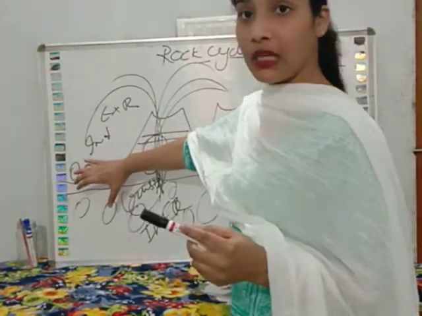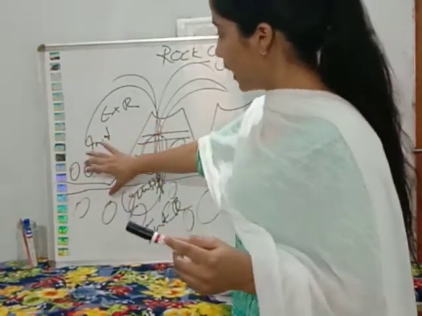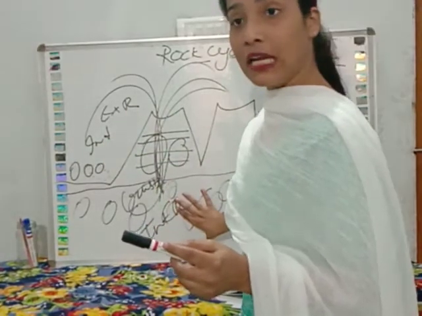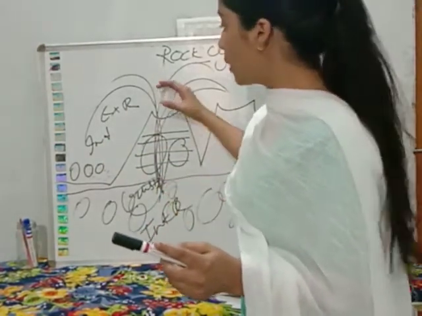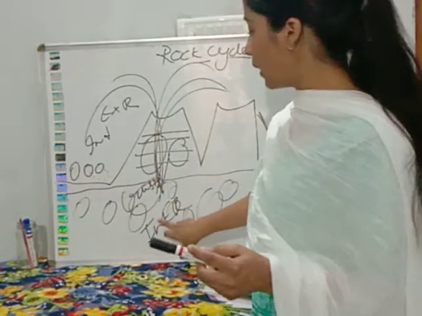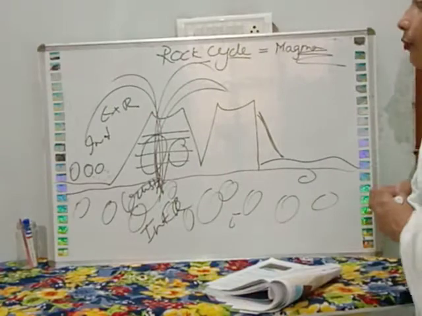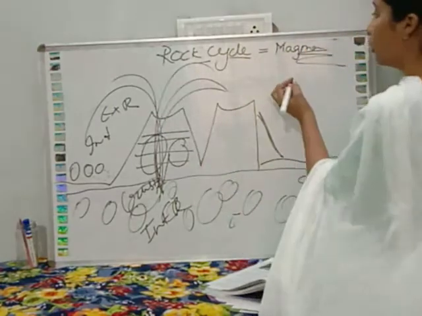कुछ बाहर आ जाते हैं particles. Some particles came out. Some particles are inside. They are not able to come outside. कुछ बाहर नहीं आ पाते. That's why they are known as intrusive rocks. You have learned this. Then after this, the process of sedimentation है.